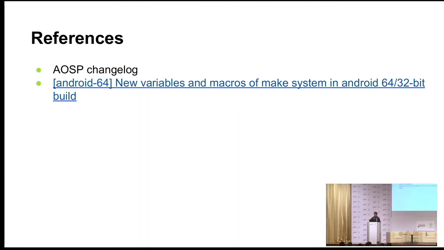So references: the AOSP changelog is what I followed mostly for these variables. There was a thread on the Android 64 mailing list where you can find most of this information. I took it mostly from there.